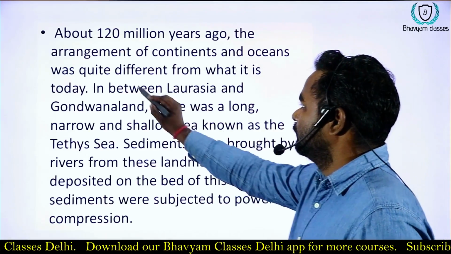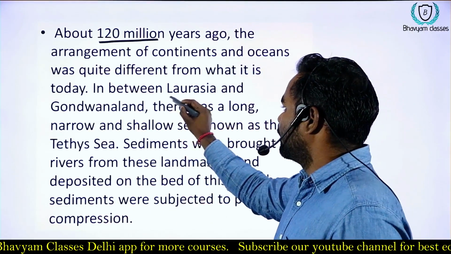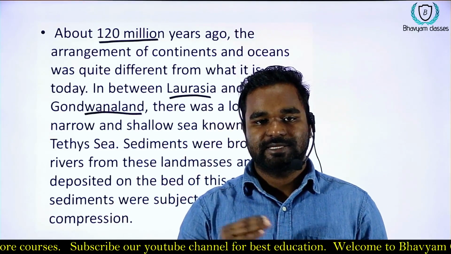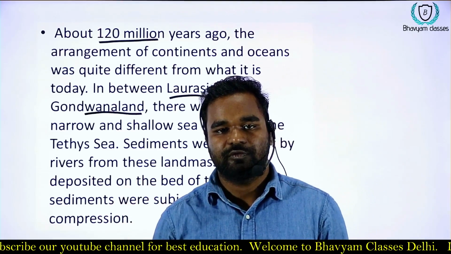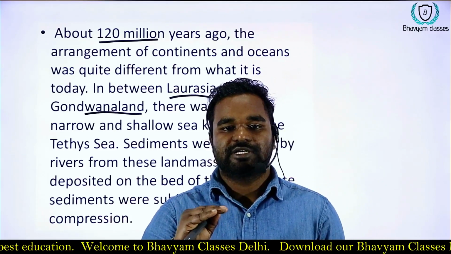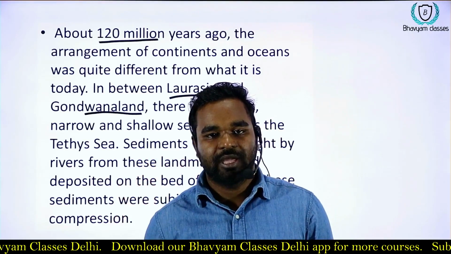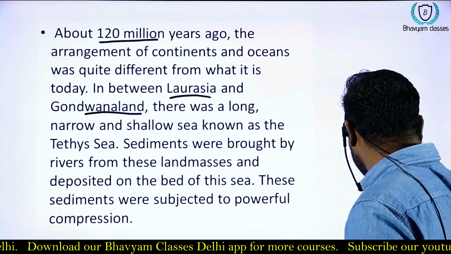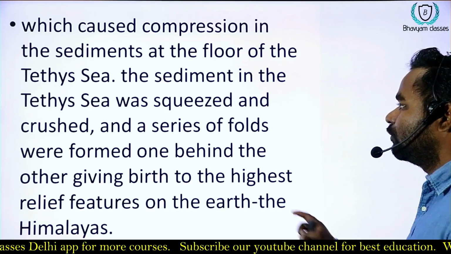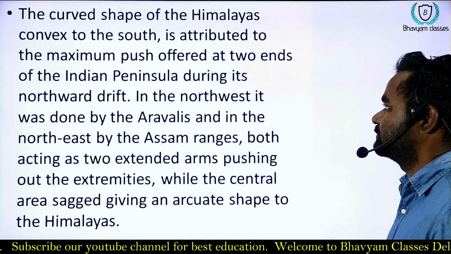So as you can see, about 120 million years ago, Laurasia and Gondwana land separated, and the sea in between is known as the Tethys Sea. The Tethys Sea is compressed by the northward movement of the Indian plate, and the Indian plate goes under the Asian plate. The sediments present in the Tethys Sea, above the Indian plate, got compressed and formed the Himalayas in 4 regions and in 4 time zones. Sediment at the floor of the Tethys Sea got compressed and formed the Himalayas.